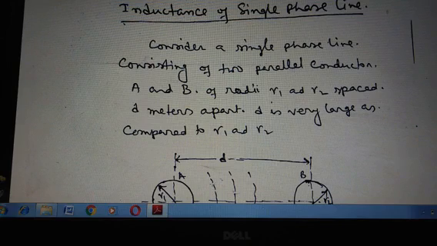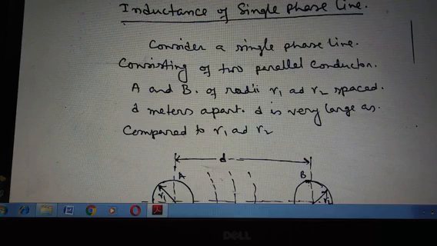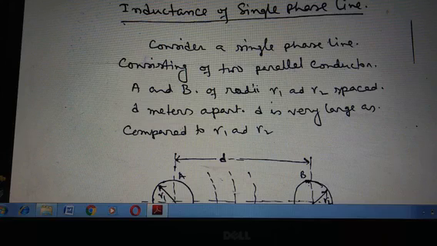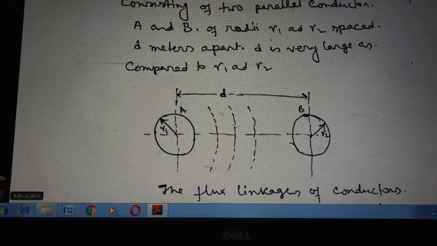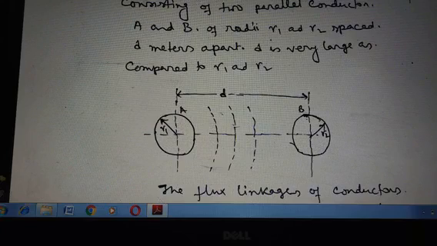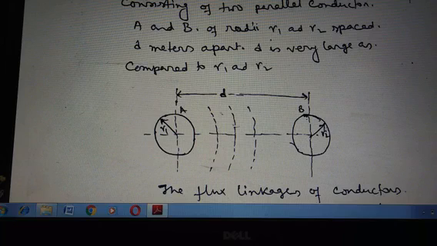Now, the inductance of a single phase two-wire line. Consider a single phase line consisting of two parallel conductors A and B with radii of R1 and R2, spaced D meters apart from each other. So these are the two conductors. One is conductor A, another is conductor B, and the radius of conductor A is R1, whereas the radius of conductor B is R2, and the distance between the two conductors is D.